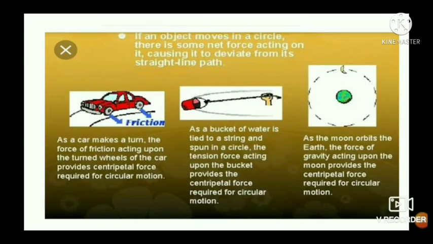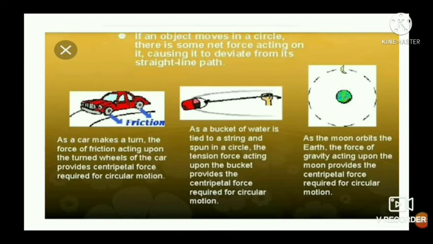And inertial frame of reference means the frame of reference which is moving with uniform velocity or at rest.